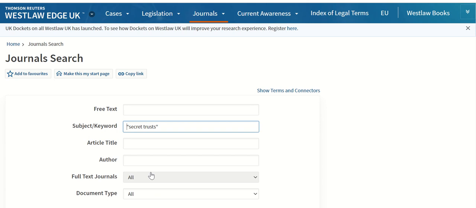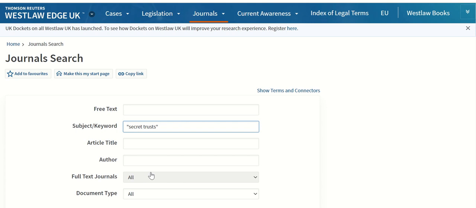So the keywords, a bit like a thesaurus, Westlaw use standard terms, and they assign about 5 keywords to each document in the database. And this is a way of finding more specific results on your topic.